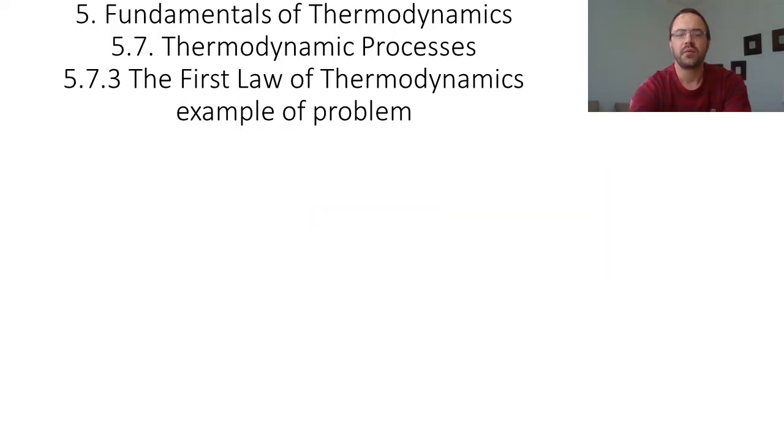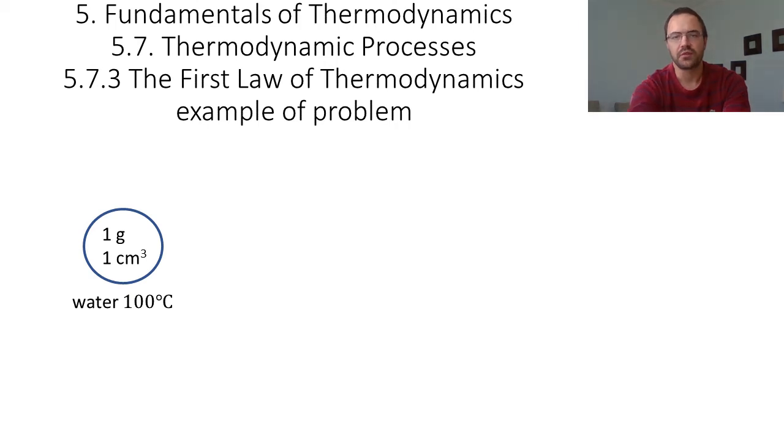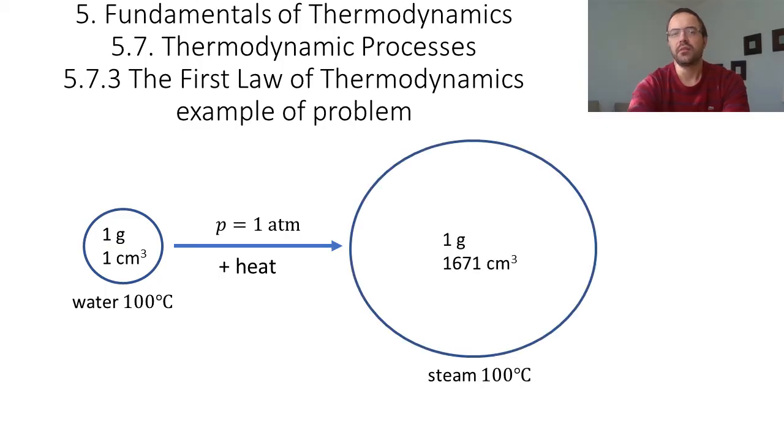Now, let's do an example of problem. Let's say that you have 1 gram of liquid water at 100 degrees Celsius, and it has a volume of 1 cubic centimeter. And you add heat at a constant pressure until all of the liquid is transformed into steam. And now you have 1 gram of steam, and it has a volume of 1,671 cubic centimeters. So what is the increase in internal energy?